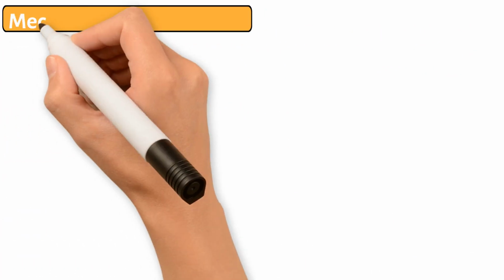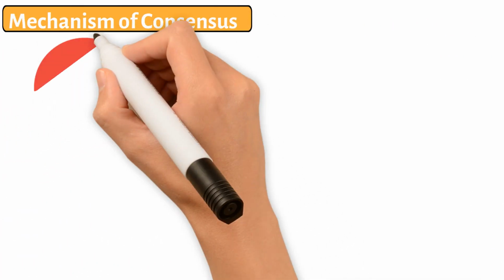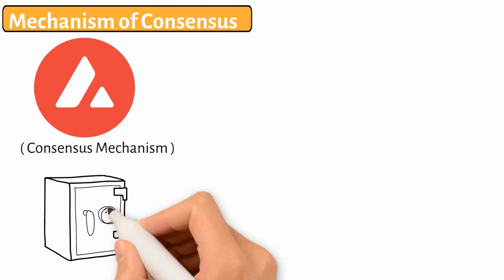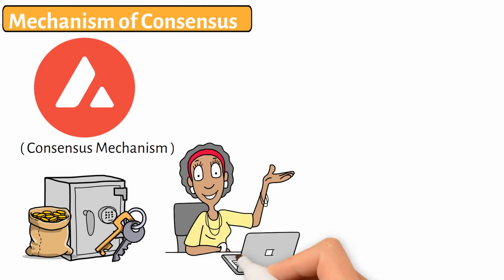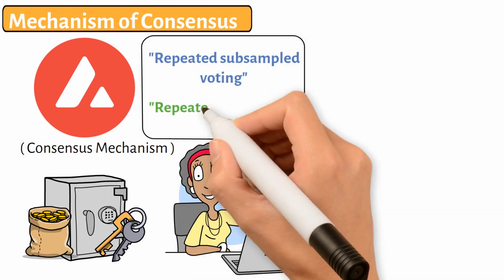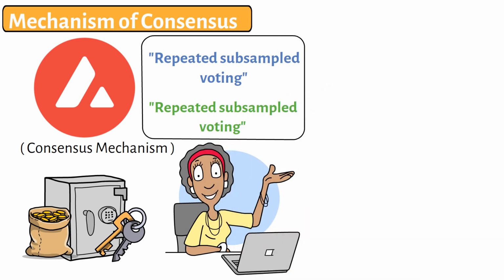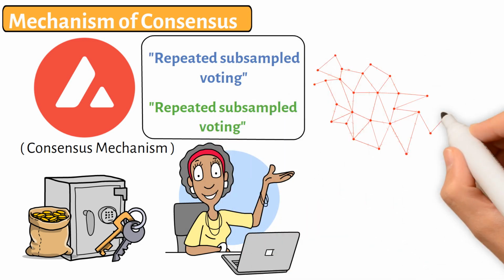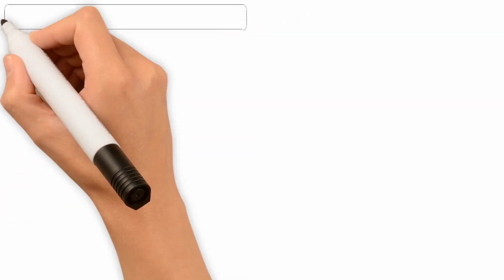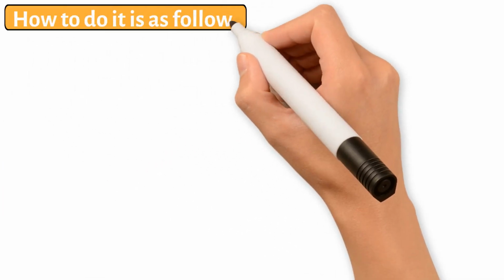Mechanism of consensus. Avalanche consensus, the consensus mechanism, is a special kind of proof of stake. It employs a technique known as repeated subsampled voting. It is employed to quickly come to a decentralized consensus regarding network transactions. How to do it is as follows.